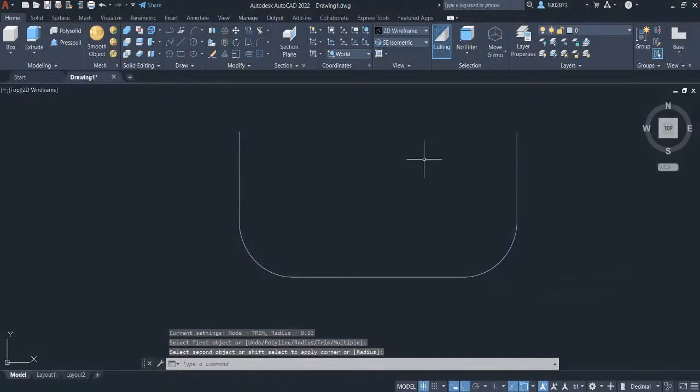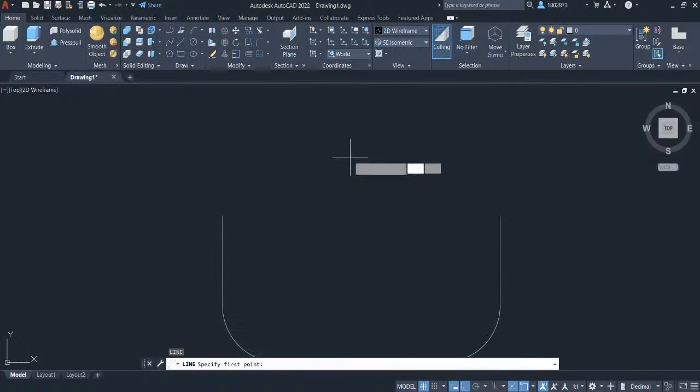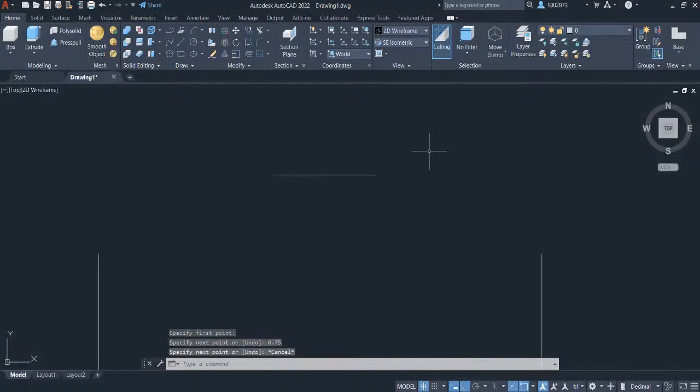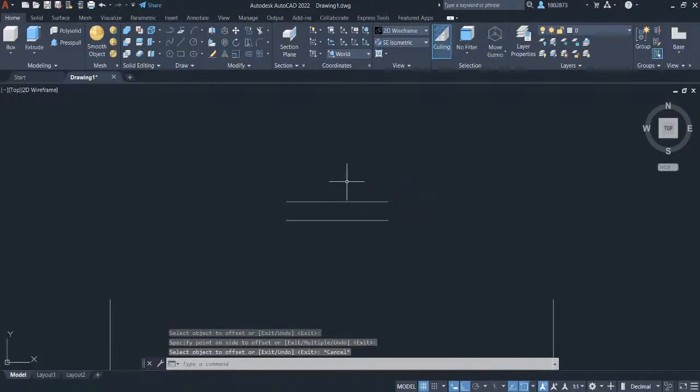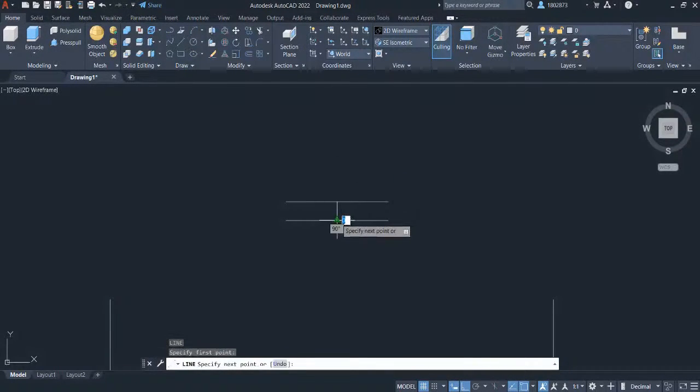Let's create the sketch for our sweep command. Press L for line. Let's key in 0.75. Press enter and press escape. Type in off and select offset. Let's key in 0.13 and press enter. Select the line and left click here. Press escape. Press L for line and left click to this midpoint. Let's key in 0.88 and press enter.